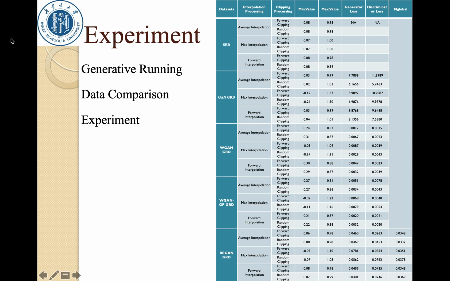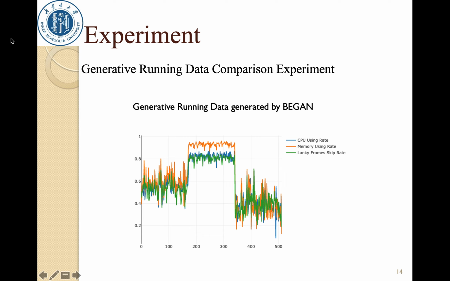Thus, the maximum interpolation method together with GAN, WGAN, and WGAN-GP are not chosen by our study. The picture shows the results of generative running datasets with forward interpolation, forward clipping, and BEGAN.